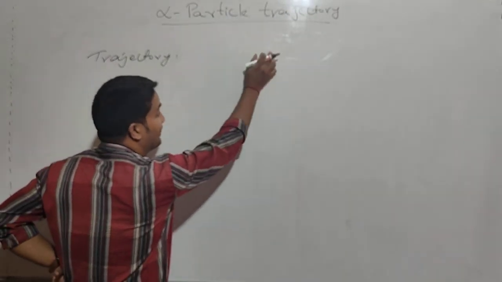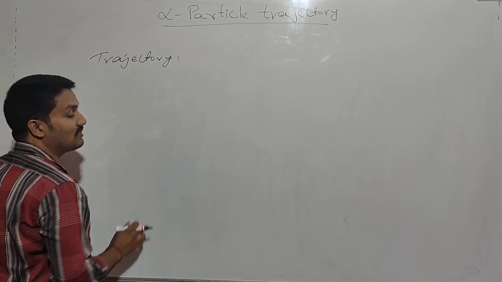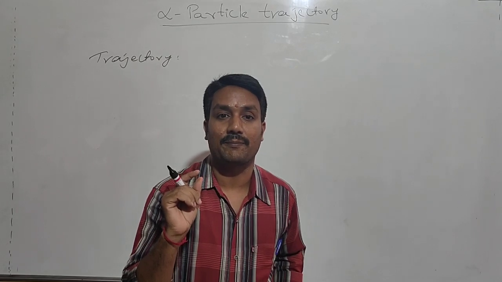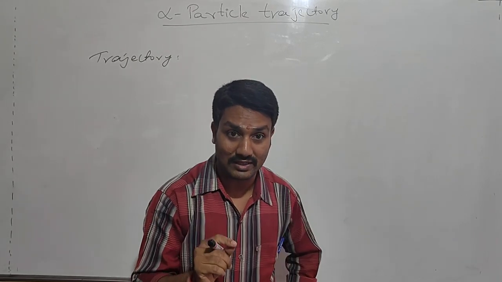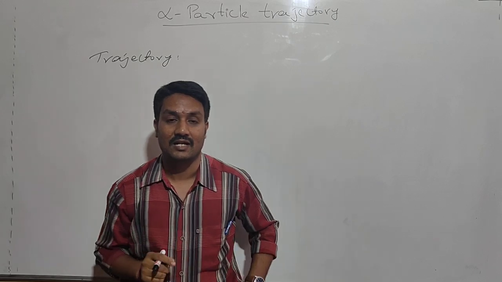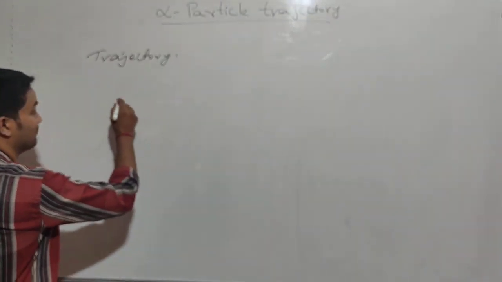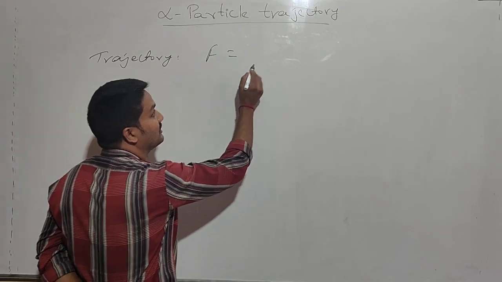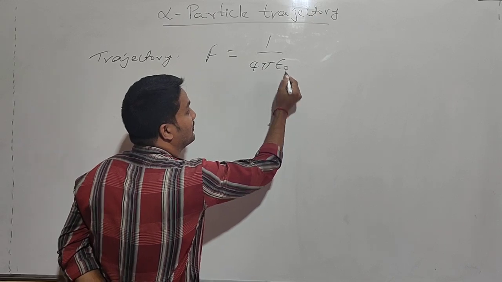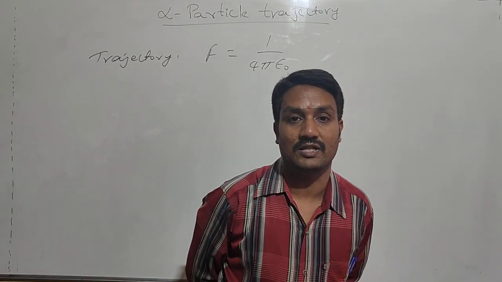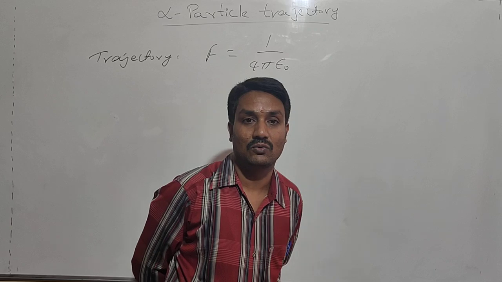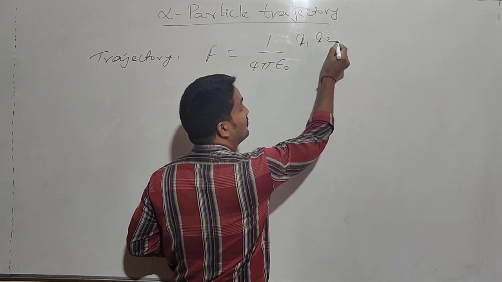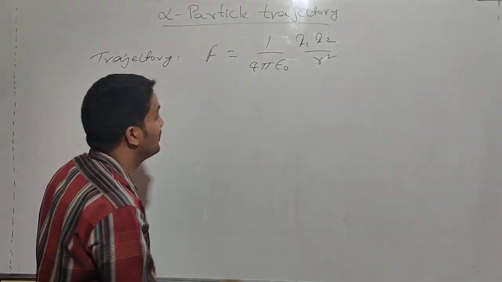Now the alpha particle trajectory. This was calculated by means of the repulsive force between the gold nucleus and the alpha particle. Now you see, first we have to calculate the force. Force is the repulsive force between the two charges. Here it is given by Coulomb's law: F is equal to 1 by 4 pi epsilon naught Q1 Q2 by R square.